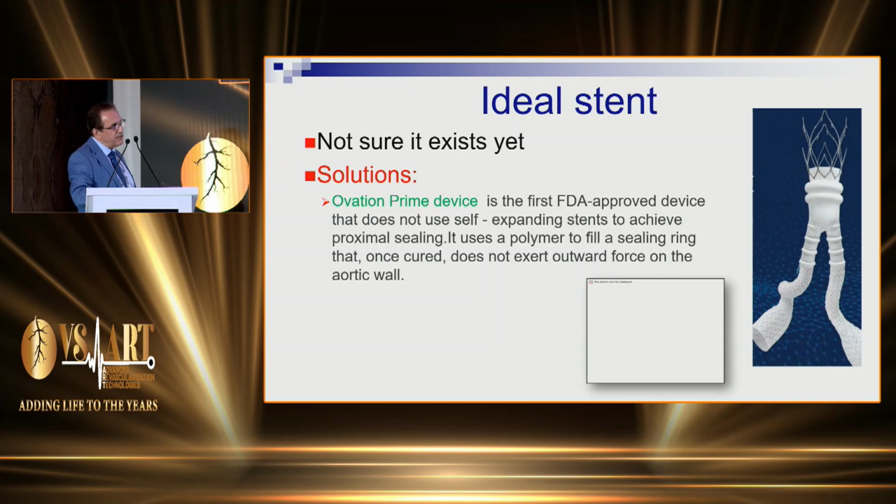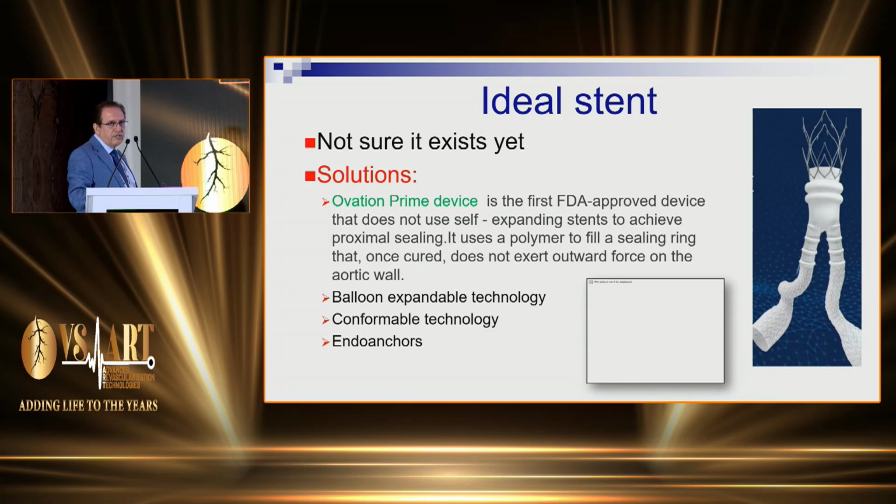And the more this ring is filled up with a polymer, then there's no more outward force on the aortic neck, and this could prevent neck dilatation in the future. The other option is to use balloon expandable technology, which is not available until now, or conformable technology, again, it's not available now. Another option is to use endo anchors.